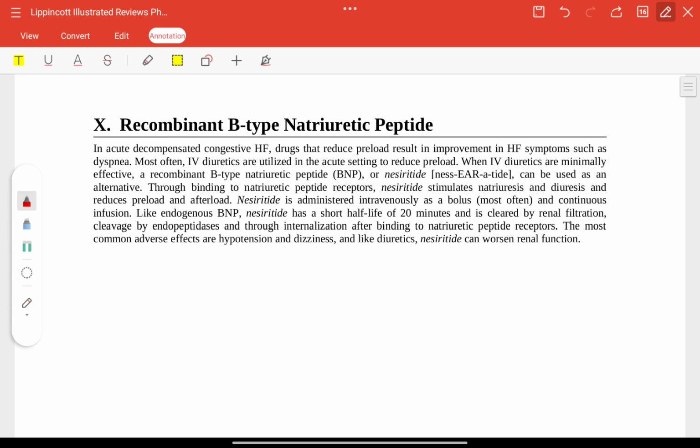Now, recombinant B-type natriuretic peptide. Most often, IV diuretics are utilized in the acute setting to reduce preload. When IV diuretics are minimally effective, this B-type natriuretic peptide, or nesiritide, can be used as an alternative. It is administered IV, has a short half-life of 20 minutes, and causes hypotension, dizziness, and diuresis.